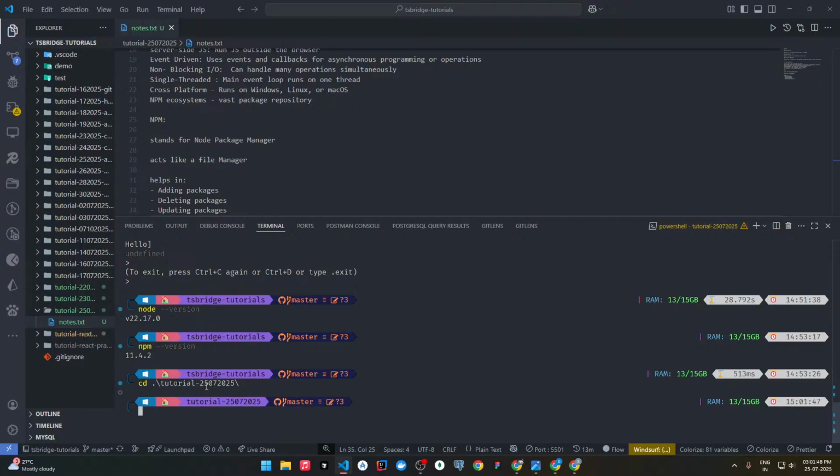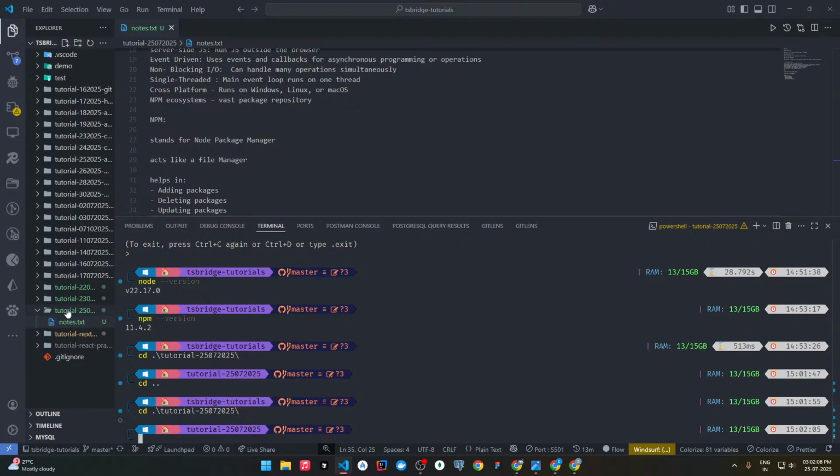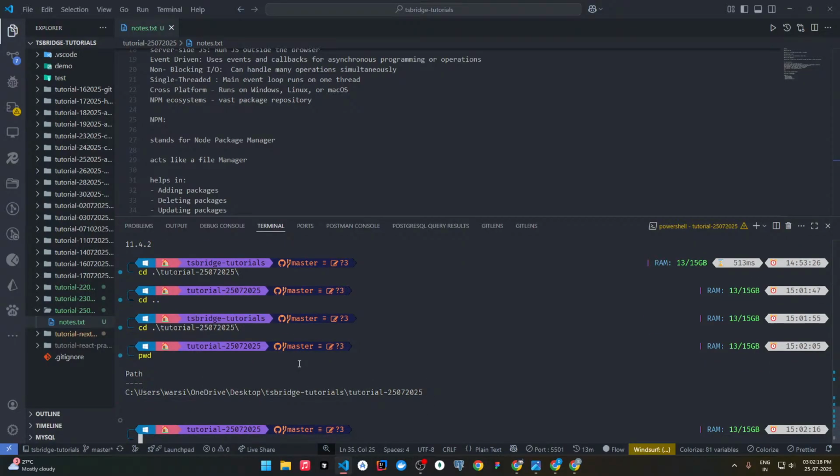If we don't want to write the full thing, we can simply write cd tutorial 25, press tab, and it will autocomplete for us. So now currently we are in this folder within our terminal. And if we need to see which folder we are on, we can use the pwd command, print working directory, and we can see here which folder we are in. So this is the thing.